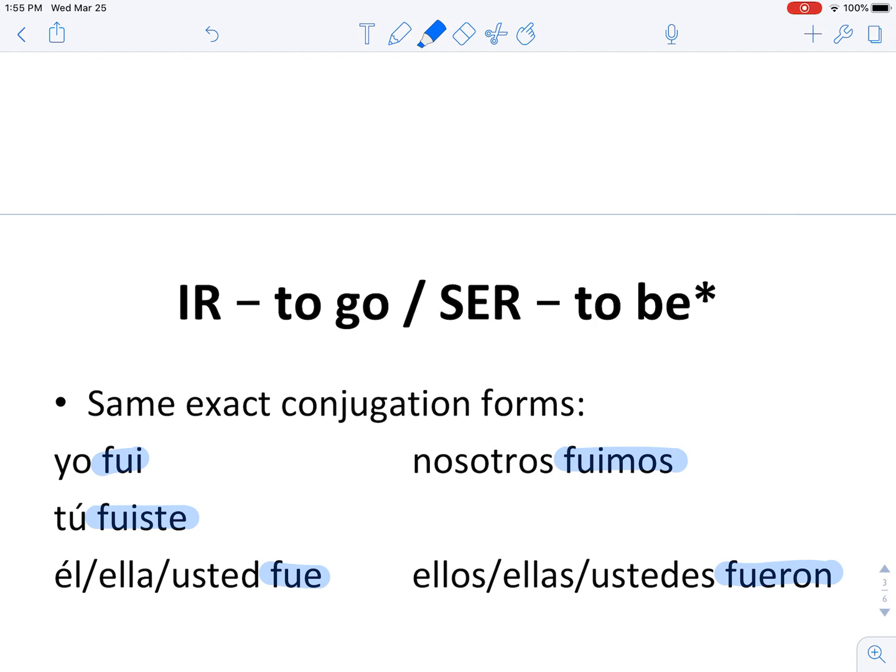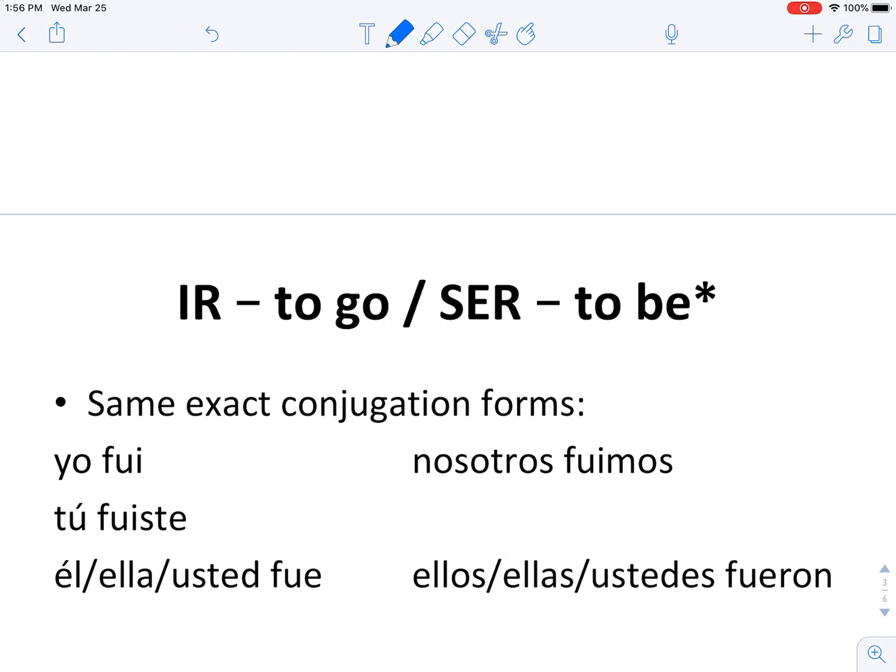All right. Say them with me, okay? Yo fui. Tú fuiste. Él, ella, usted fue. Nosotros fuimos. Ellos, ellas, ustedes fueron. Muy bien. All right. I have 2 things that I want to talk about pronunciation-wise.